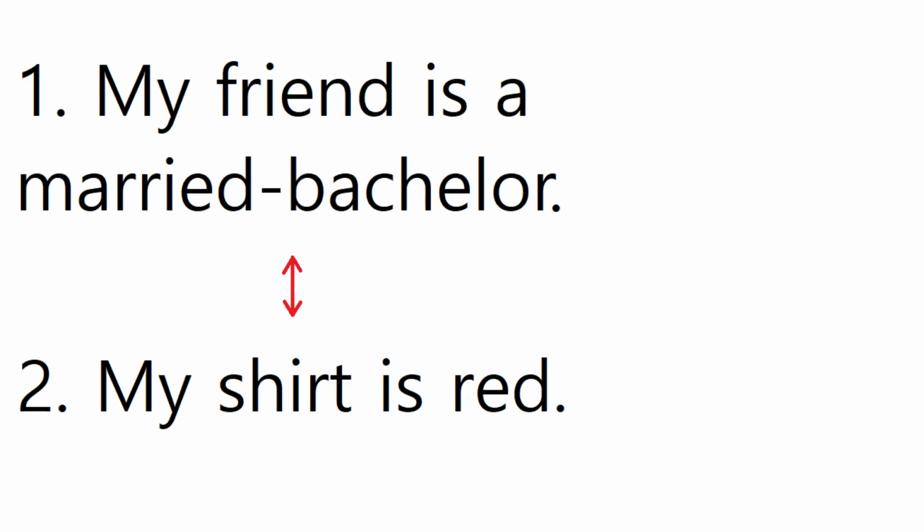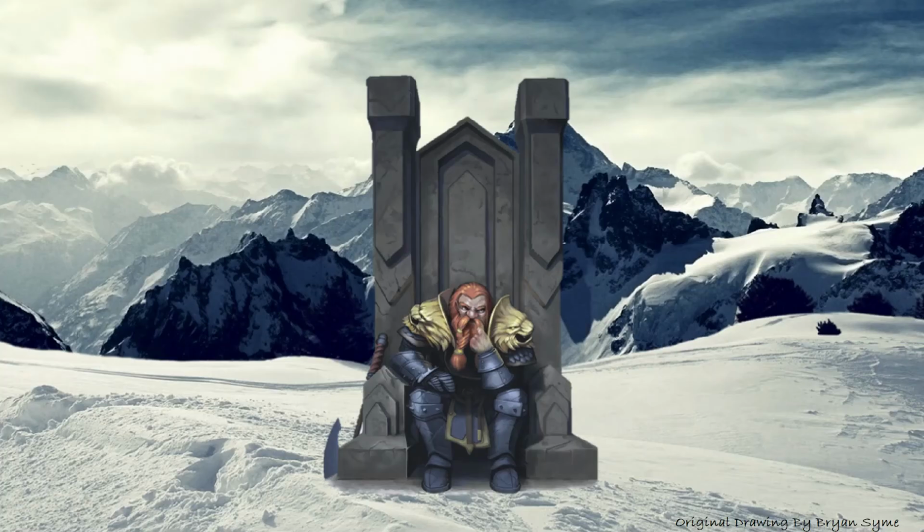These two propositions, my friend is a married bachelor and my shirt is red, would be semantically parallel, since both redness and a married bachelor are non-things. To say red does not refer to anything is the same as saying red refers to nothing. But if red refers to nothing, then saying my shirt is red really means my shirt is nothing, which is incoherent. Clearly, red does refer to something, particularly a specific color as opposed to another color, say yellow.